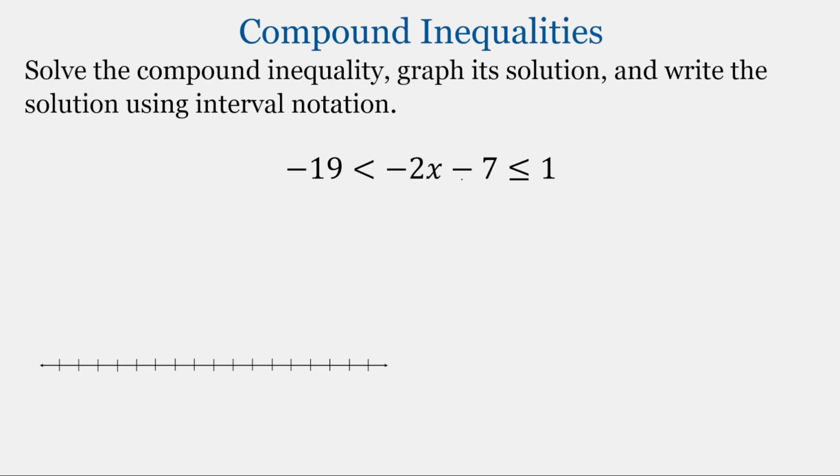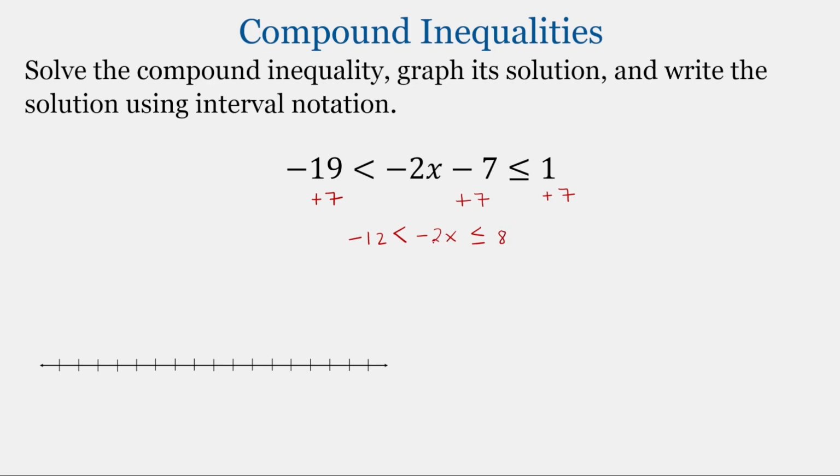We have 7 subtracted from it, so we need to add 7. So that will result in -2x in the middle. But what you do to one side, you got to do to the other sides as well. So we're going to add 7 to the left and add 7 to the right. That leaves us with -12 less than -2x. And then this is less than or equal to 8.